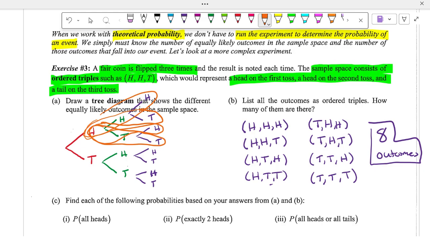So that's all my heads. And then for tails, here, here, here, and here. So basically, I'm just picking a branch and then I'm just following it.